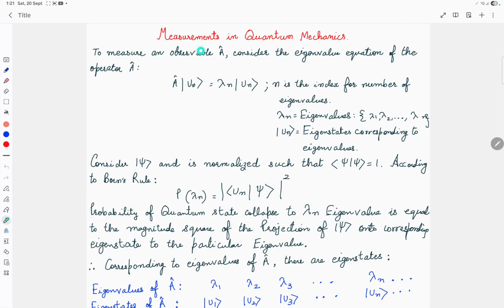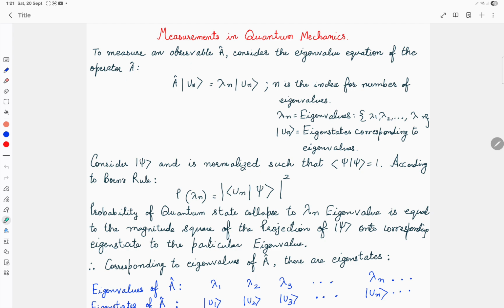Hello everybody. Let us talk about measurements in quantum mechanics, and we will also look into postulate 4. To measure an observable A, consider the eigenvalue equation of the operator A, which is given by A |un> equal to lambda n |un>.